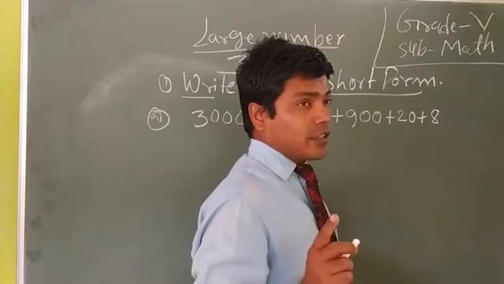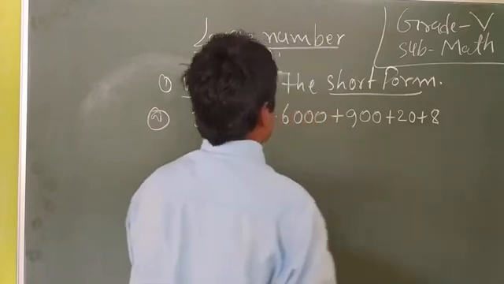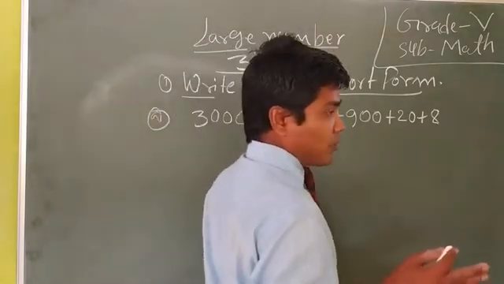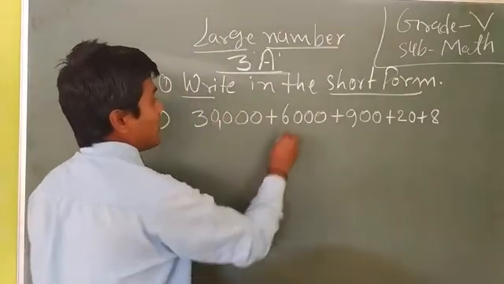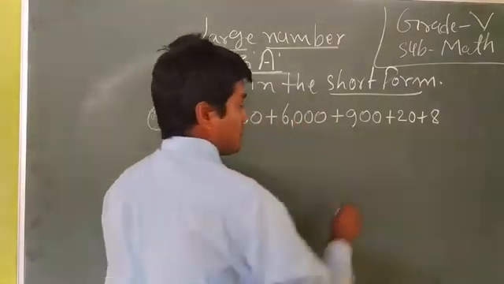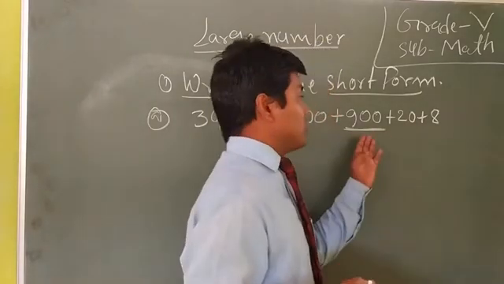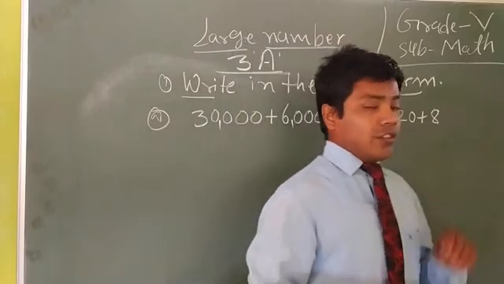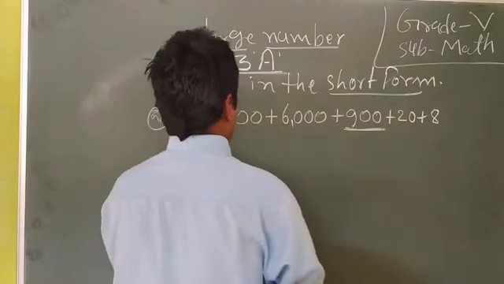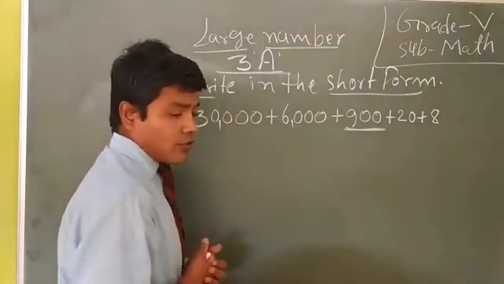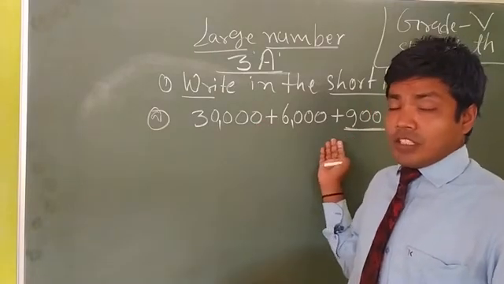and in the international system we use a comma after every 3 digits. Now at first we have to read about the national system. We use a comma here and here also. We do not have to use a comma here because there are only 3 digits, 2 digits and 1 digit. How can we write these numbers into short form? It is a process.